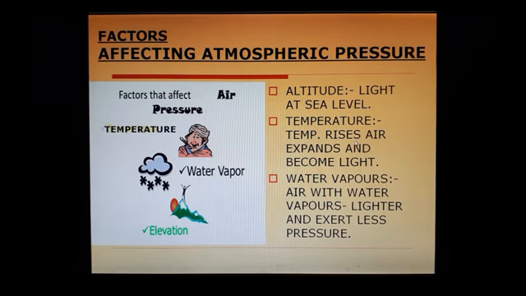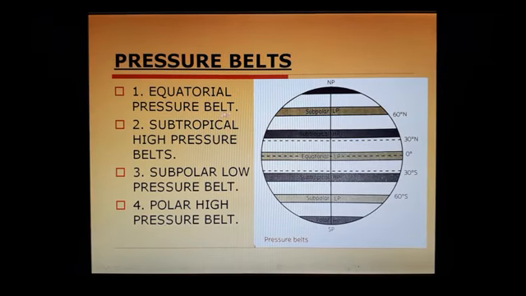It's on the top. Pressure belts: equatorial pressure belt out here, subtropical high pressure belts out here, subpolar low pressure belt and polar high pressure belts. These are the main pressure belts over here. Okay, you can see there's too much pressure over here, and a subpolar, this one. These are different kinds of pressure belts. Okay, how much pressure is there? This is all about that. A little bit higher at the equator regions.